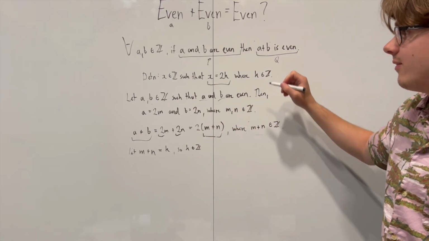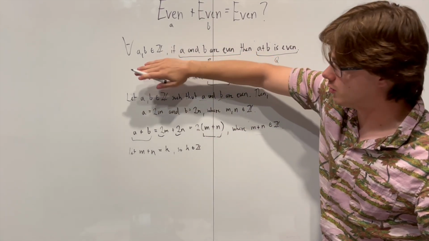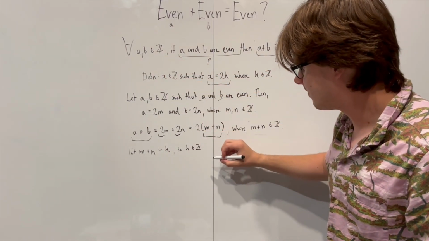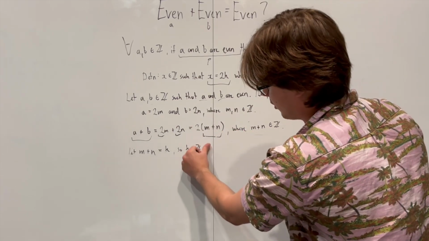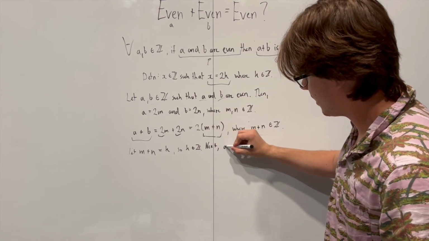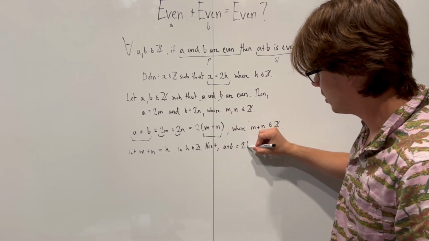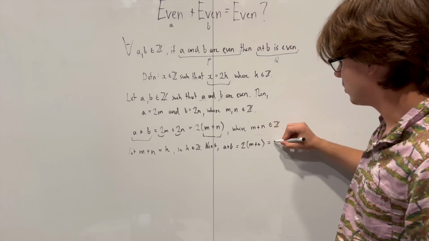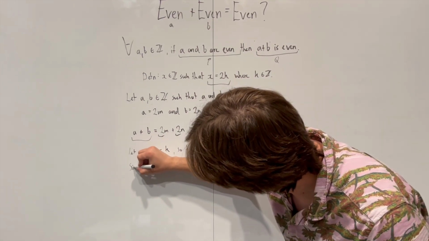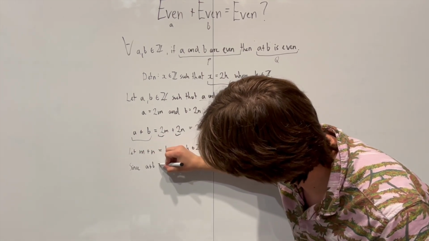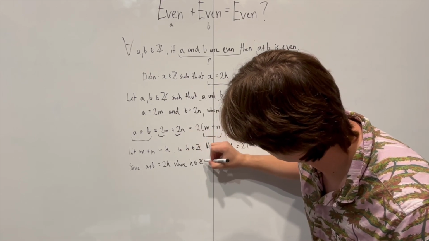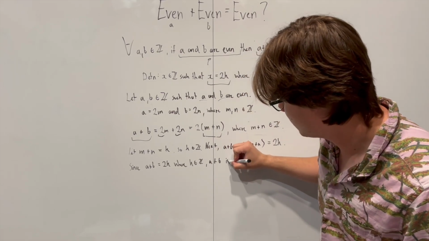Remember, we have to define any variable we create. This definition is not part of our proof, so as far as the reader is concerned, it's the first time they're seeing k. K is an integer. So, oh, actually we've already written so we'll say next, a plus b is equal to 2(m plus n), which is equal to 2k. And now you write the exact same conclusion. Since a plus b is equal to 2k, where k is an integer, a plus b is even.